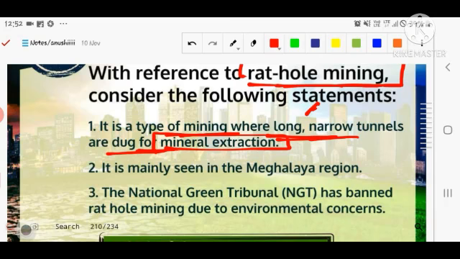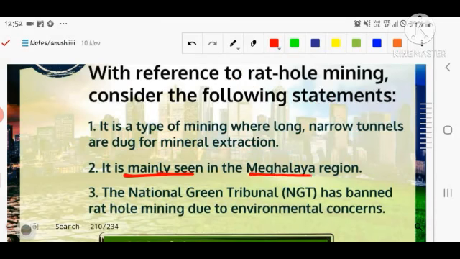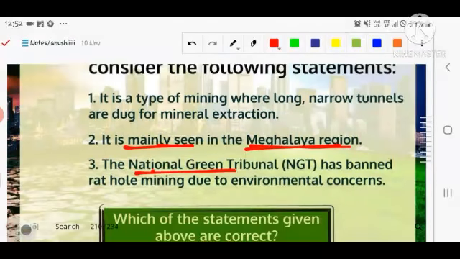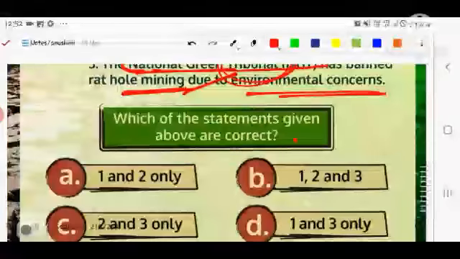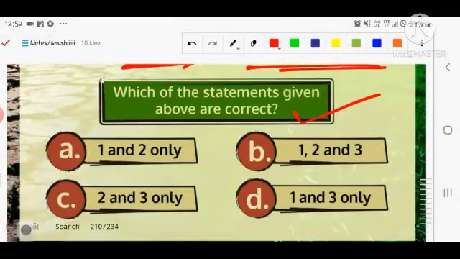Any mineral, for example any ore of the metal. Number two, coal, iron, nickel, anything else. It is seen mainly in the Meghalaya region. Number three, the NGT, National Green Tribunal, formed in 2010 by the NGT Act. It is a tribunal, a quasi-judicial body, and it has banned rat-hole mining due to environmental concerns. So you have to choose the correct option here also, and the options are given in front of you.